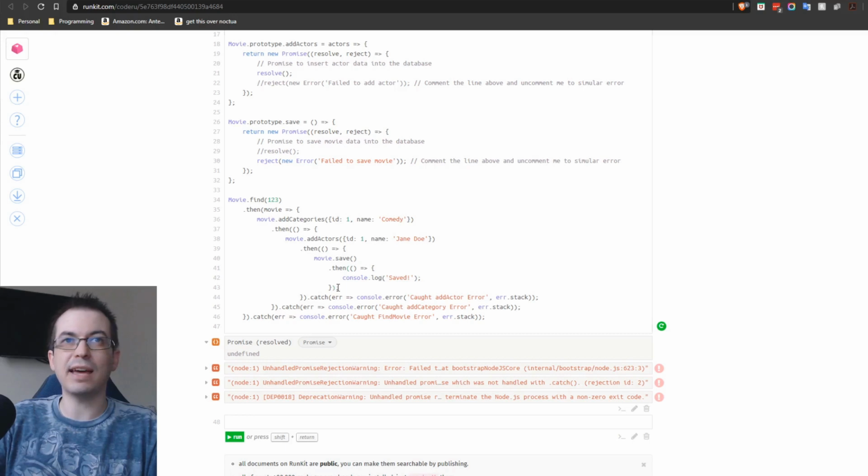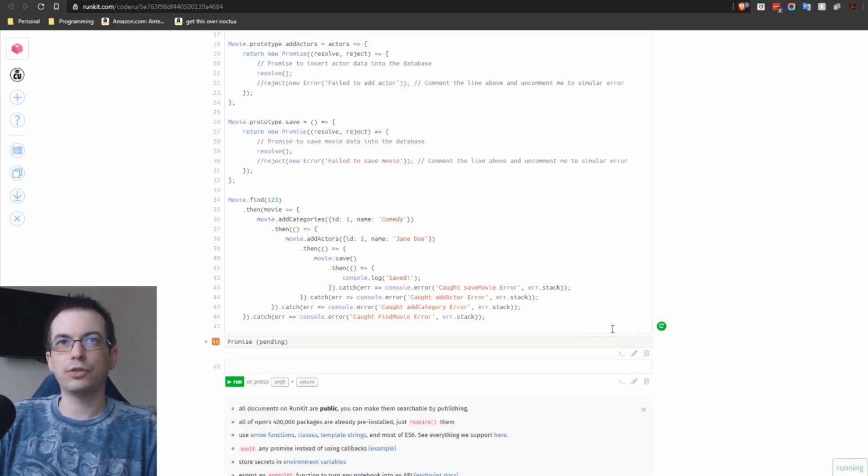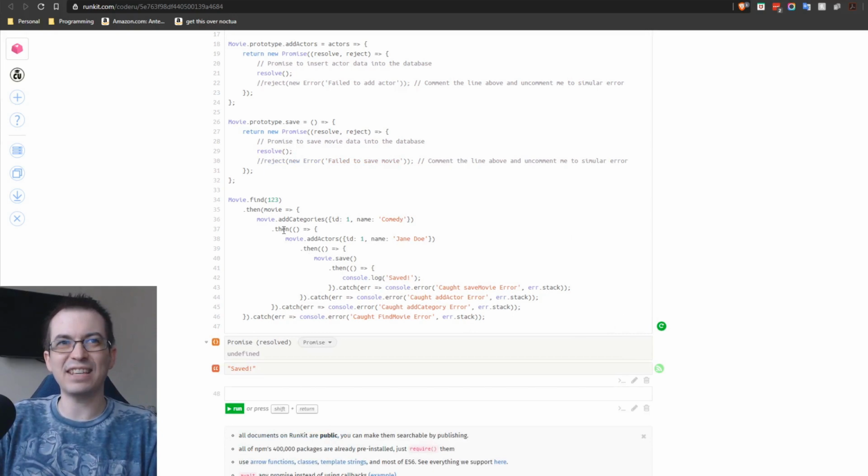That means that this error was not handled appropriately when the movie save errored out. Okay, so let's see how this would translate. As you can see, it's a lot of nesting of functionality, especially if you want to do it asynchronously. If you want to do multiple asynchronous calls in a row, it makes the code look rather dirty. So now let's take a look at how this code would look in an async await format.